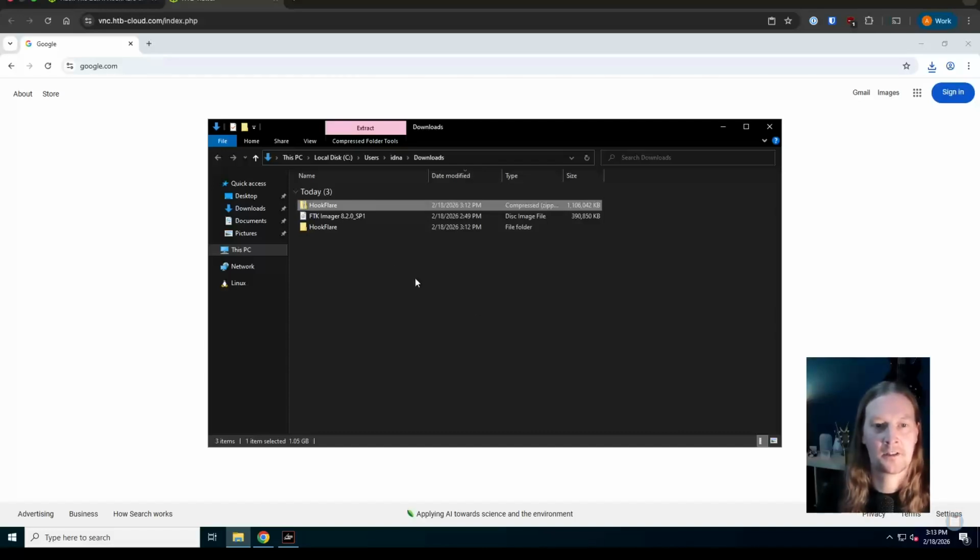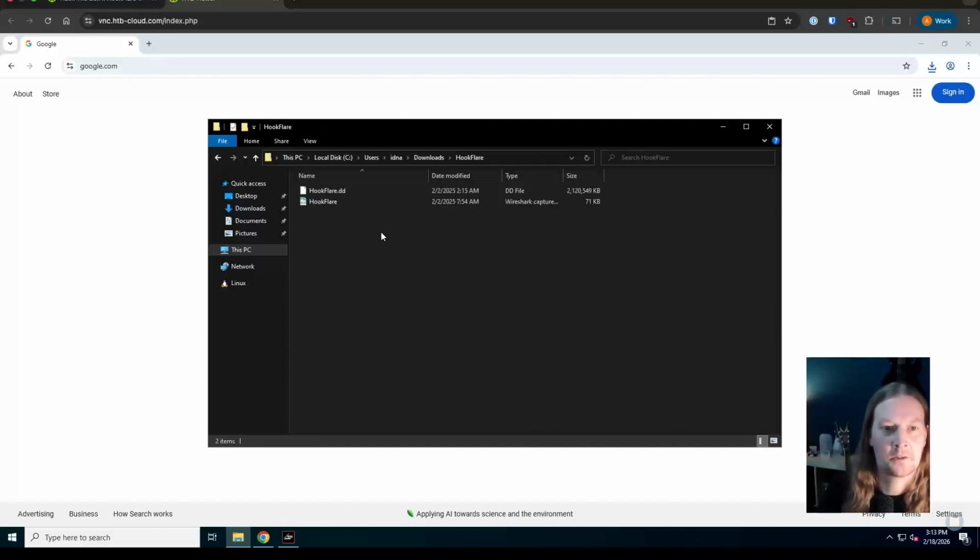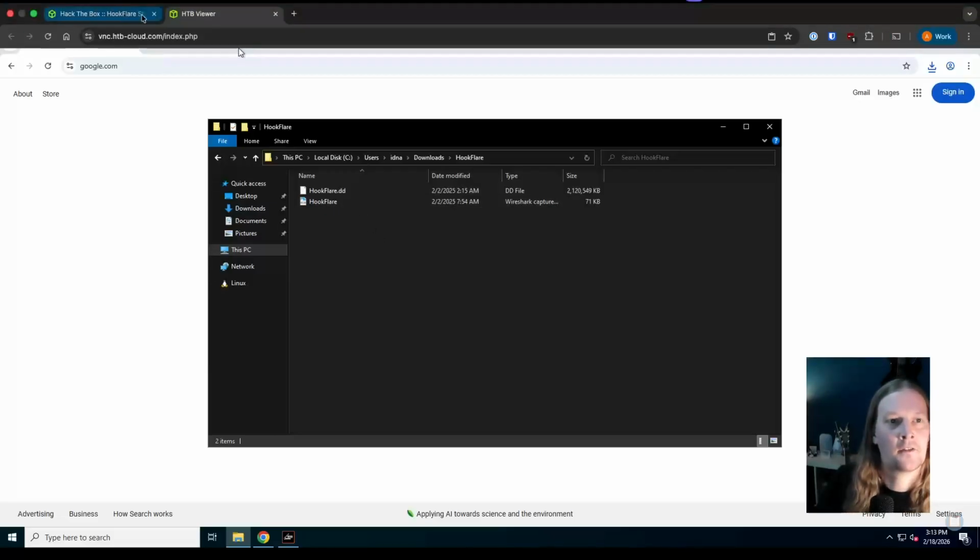Okay, so that's extracted. We can look inside our artifacts, and we can see we've got a DD file, a disk image, quite large, a 2 gig disk image, and a packet capture. Let's have a look at our first question and find out where we might need to get started.